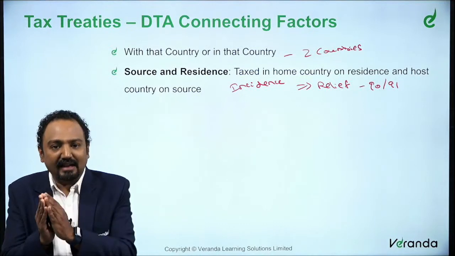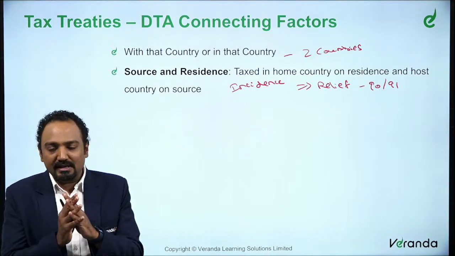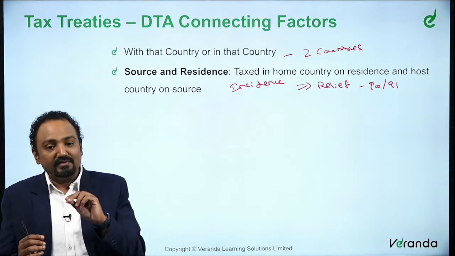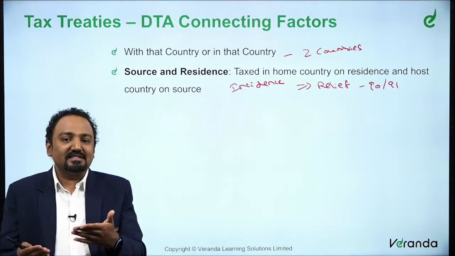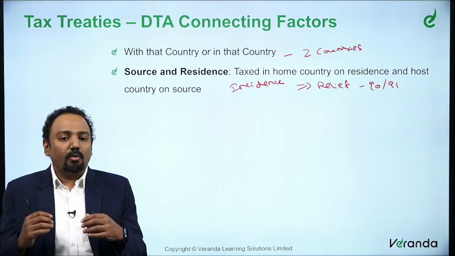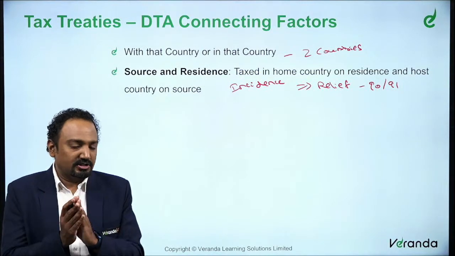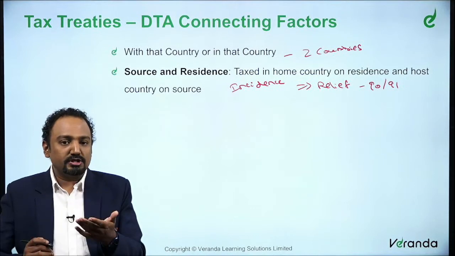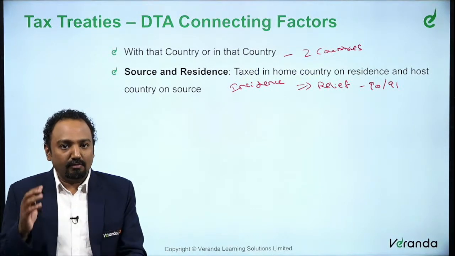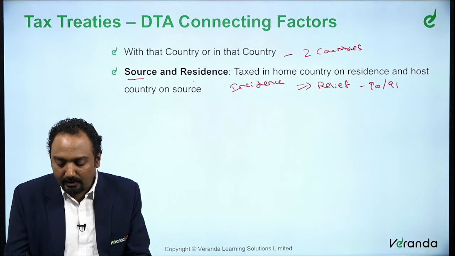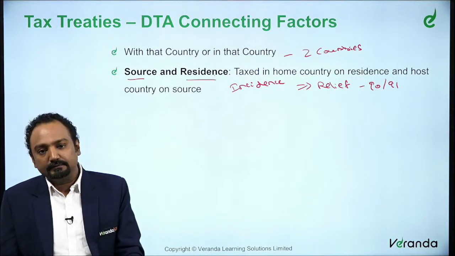So this 90 and 91 provides how you provide a relief, right? We discussed this. When we discussed this, we discussed the reason why this double taxation arises. What is the reason for this double taxation? Because a particular transaction might give a situation of tax impact because of the source impact or because of the residence impact.